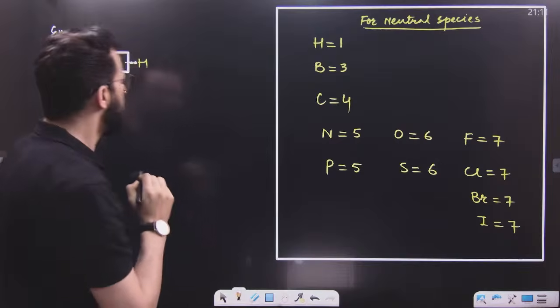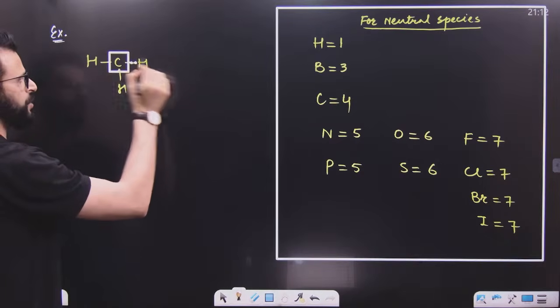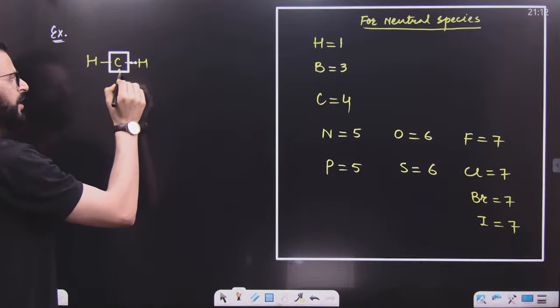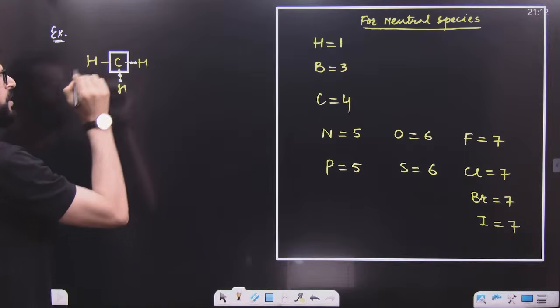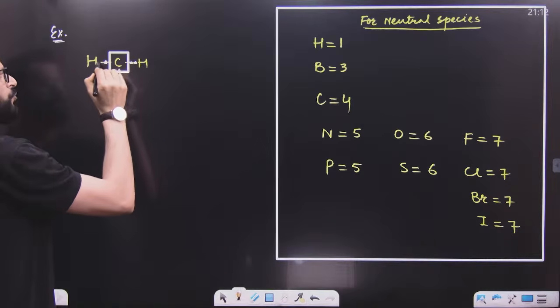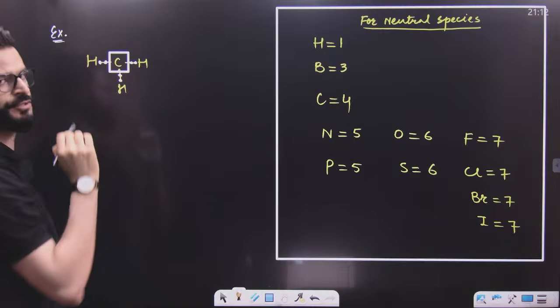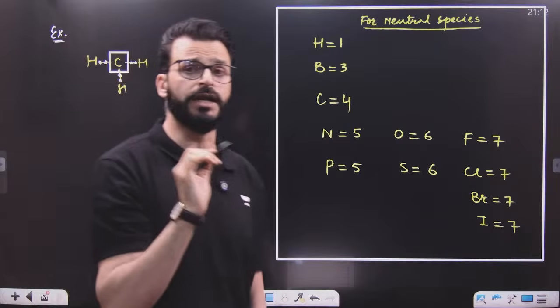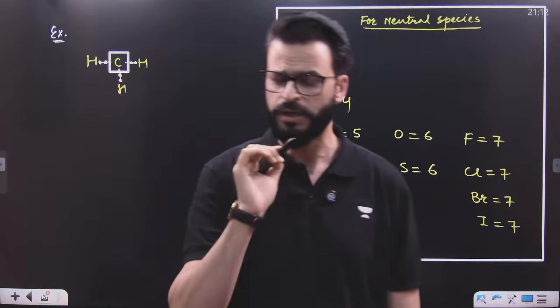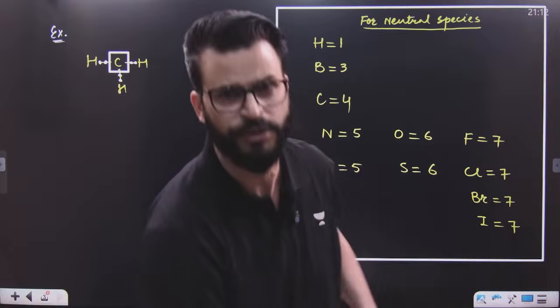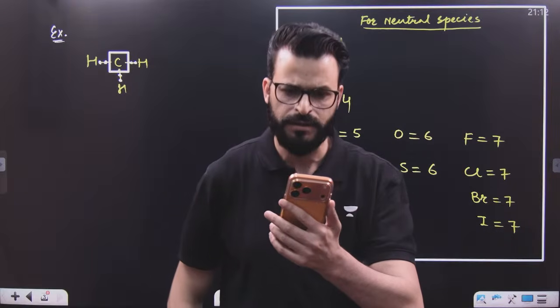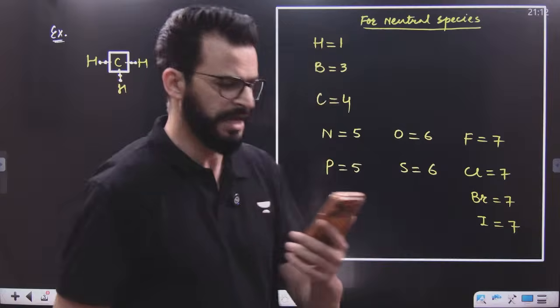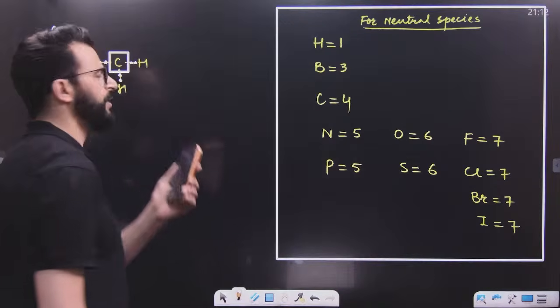What does that mean? That means 1 electron is of hydrogen, 1 electron is of carbon. Similarly, in this bond, 1 electron is of carbon, 1 electron is of hydrogen. Similarly, in this bond, 1 electron is of carbon, 1 electron is of hydrogen. Now tell me, we have to calculate the formal charge of carbon. Let me know in the chat quickly, how many electrons are there of the carbon atom?